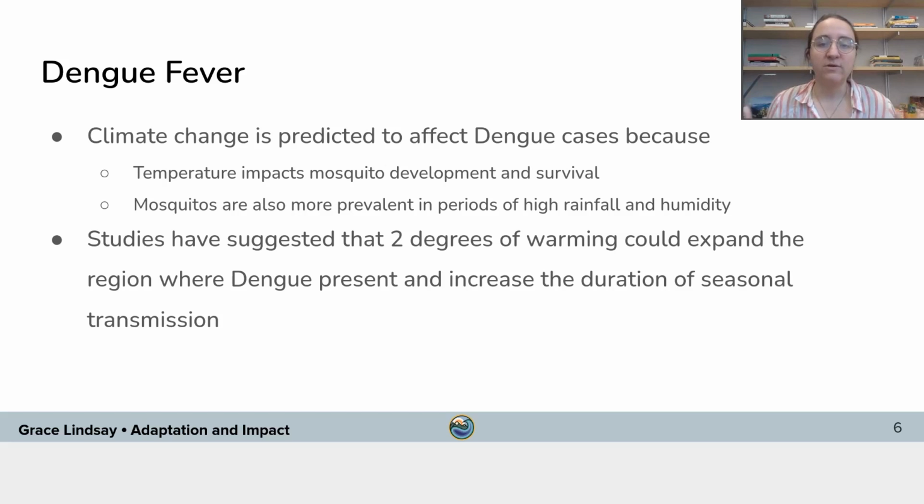There are studies that have looked into the impact of climate change on dengue fever and other mosquito-borne viruses. This suggests that with 2 degrees of warming above pre-industrial averages, the region where dengue fever is present will expand, and the duration of time in a given year that it's a problem will also increase. So there will just be more regions in the world where mosquitoes that carry dengue fever are present, and they'll be active for a longer portion of the year. That's why understanding how climate change relates to health will be important for preventing things like dengue fever.